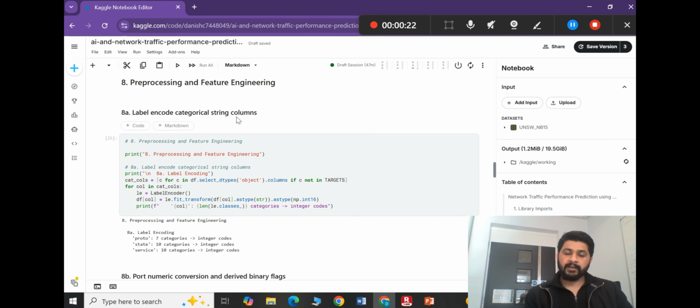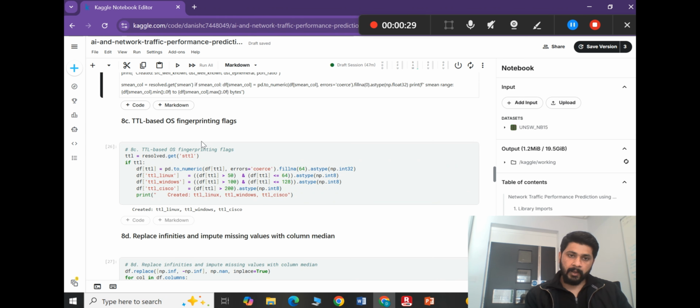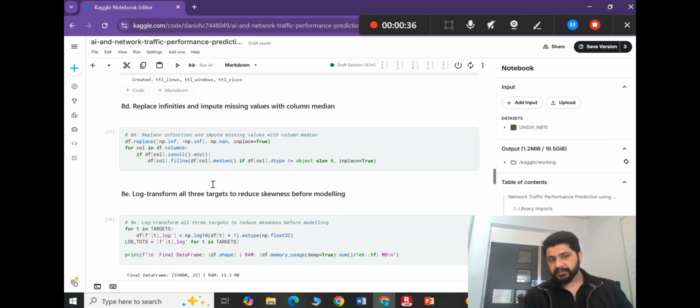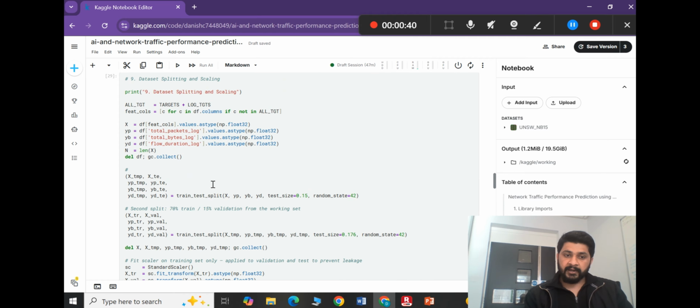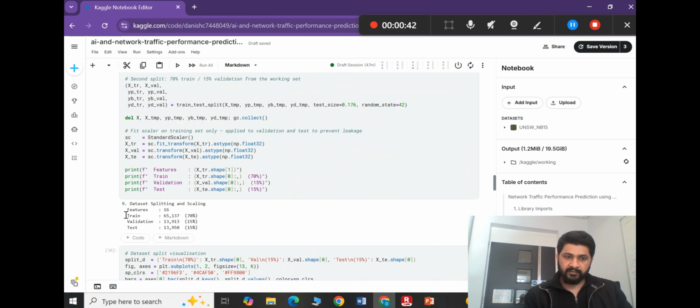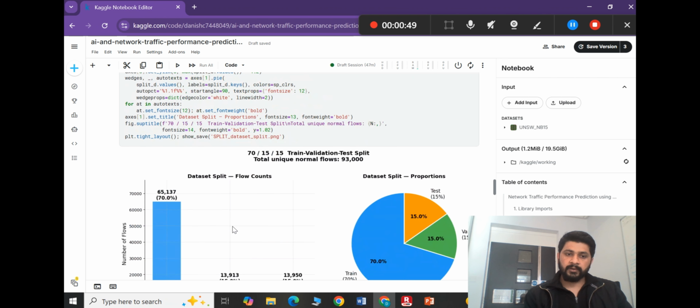So I have explained that all the categorical data is converted into integers so the machine can easily understand it. Then we have operating system flags like Linux, Windows, and Cisco, and I replace infinite values in a column with medians. Then I split the data into three parts: train 70%, validation 15%, and test 15%, to ensure the data is correct, validated, and has no data leakage.